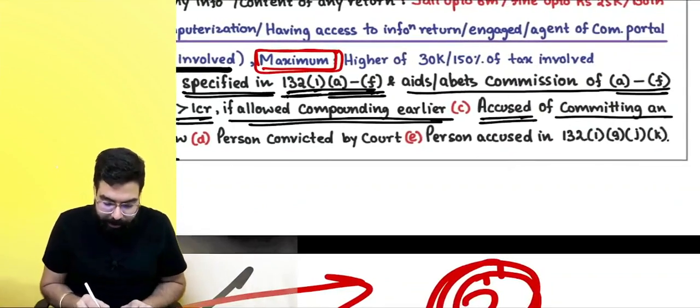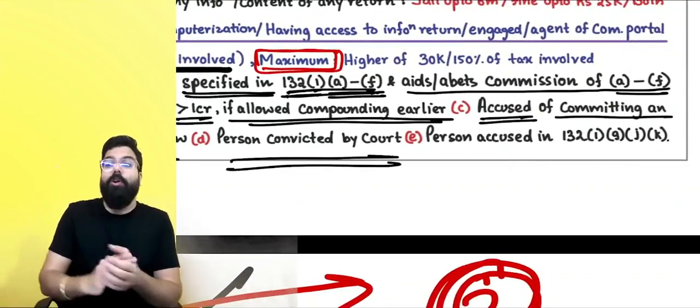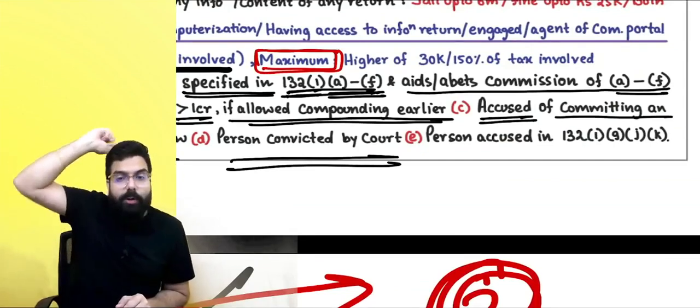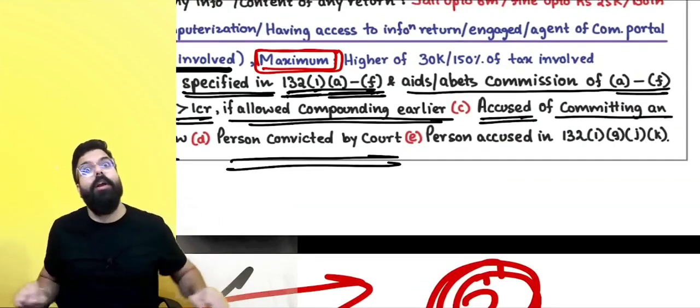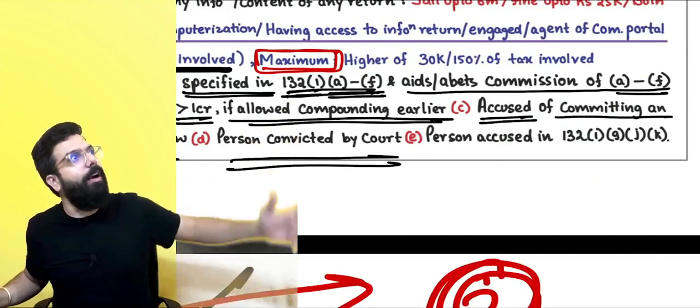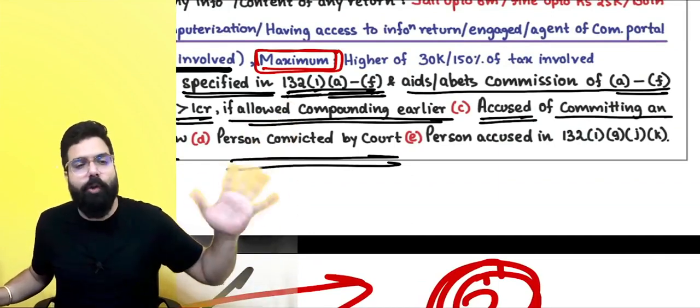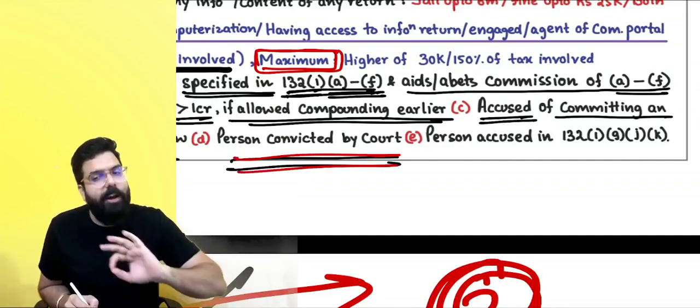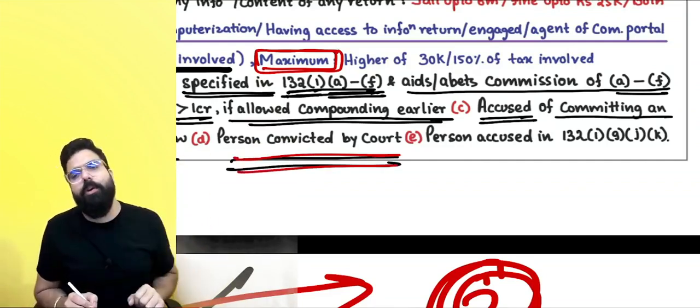Next, person is convicted. The court already told you, hey, Ramesh should go to jail. Now, after the court has already told that Ramesh should go to jail, you are telling, court, I will take compounding, I will pay money. Not possible. If you are already convicted by the court, compounding is not possible.